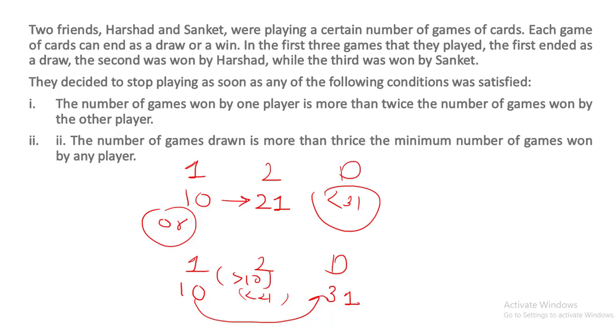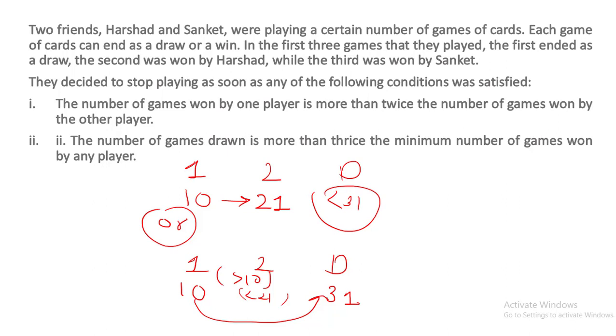Now, when the first condition is satisfied, if the first player has won 5 games, the second player should have won 11 games, then they will stop playing. If the first player has won 6 games, the second player should have won 6 twos are 12 plus 1, 13 games. If the first player has won 7 games, the second player should have won 7 twos are 14 plus 1, 15 games.